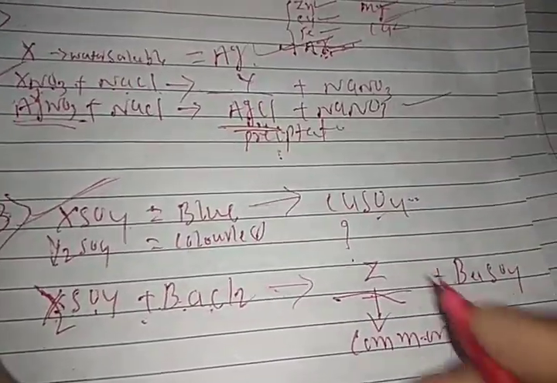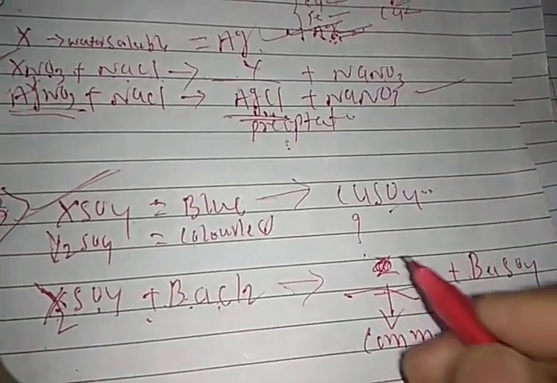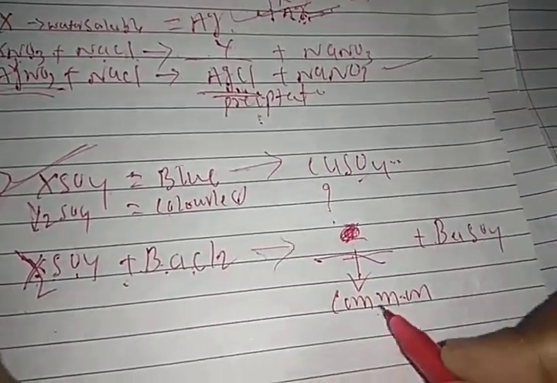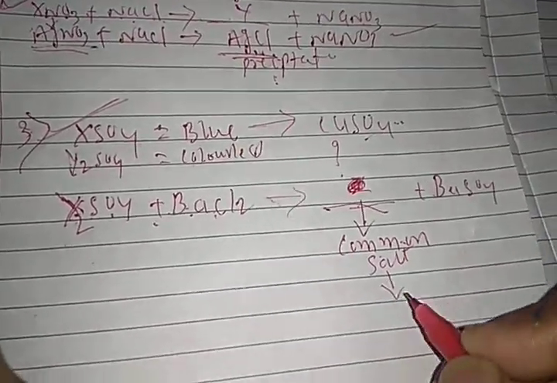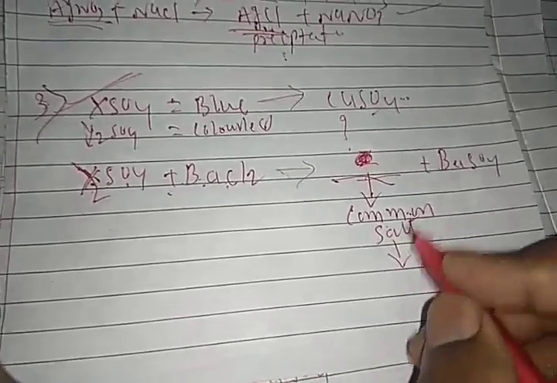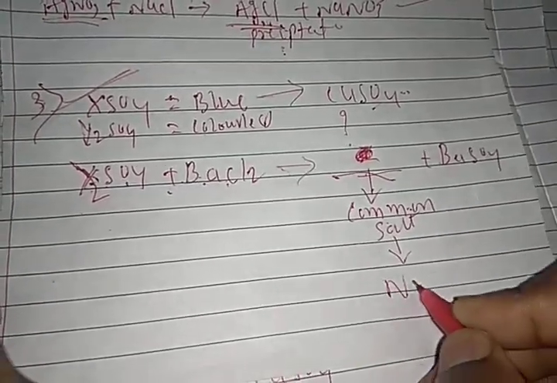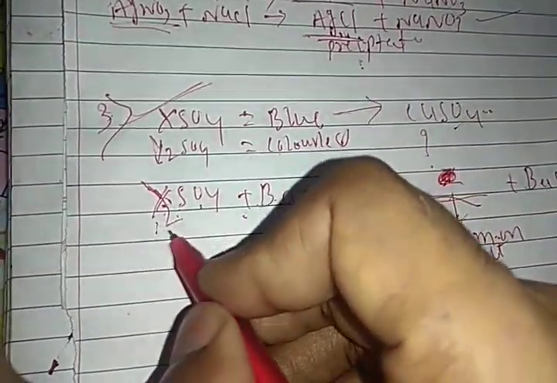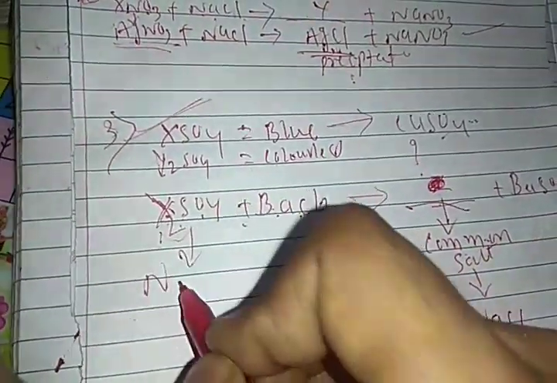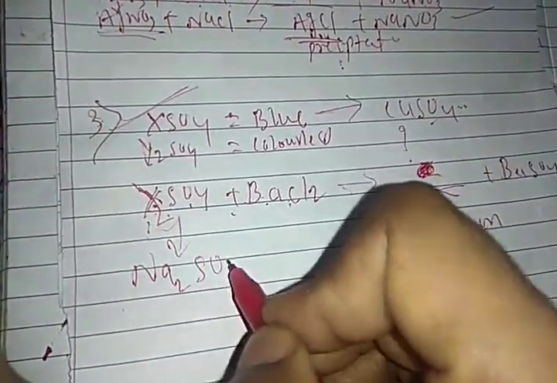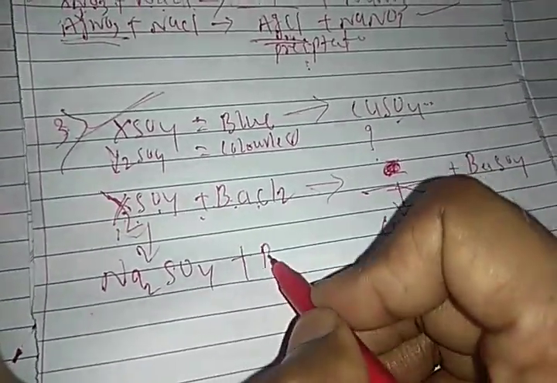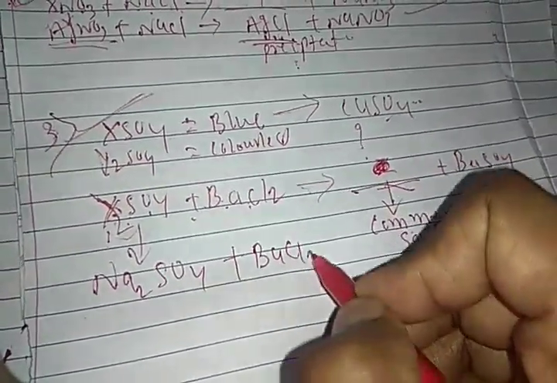Sorry, students, this is the common salt, it is not Z. The common salt, in our household, whatever salt we use, we call common salt. That is NaCl. So Na2SO4 reacts with barium chloride.